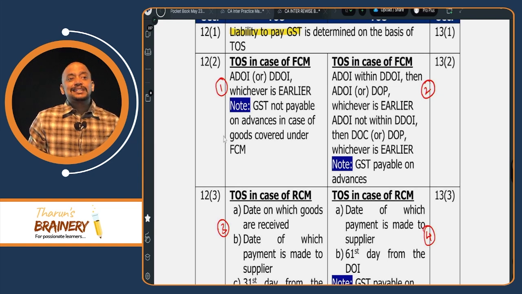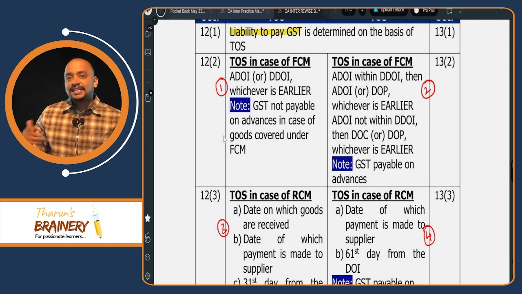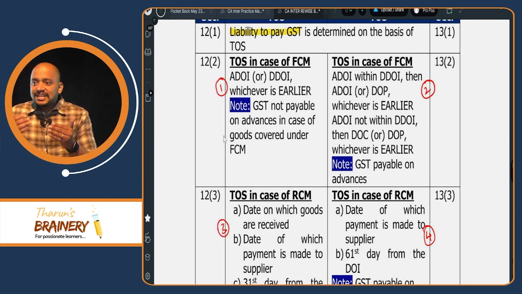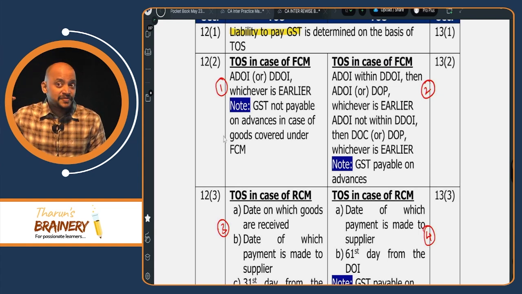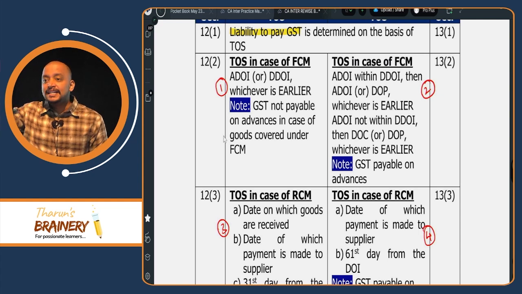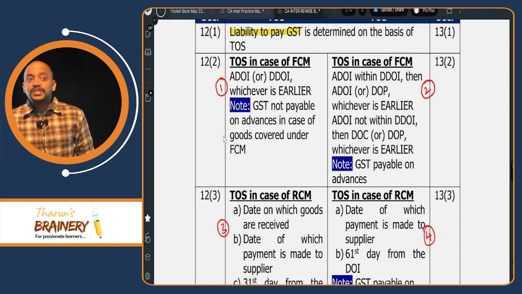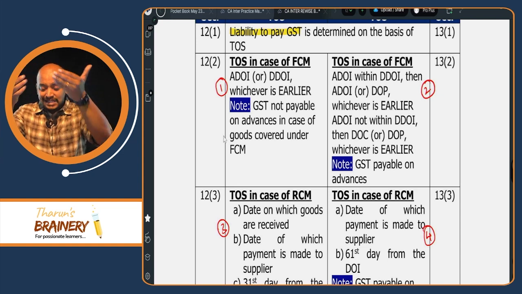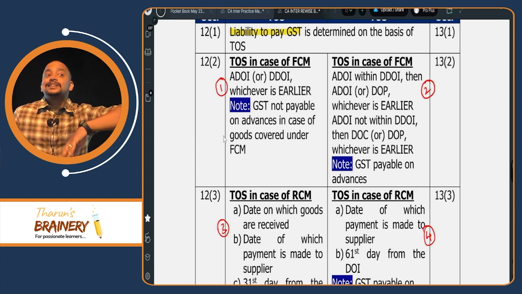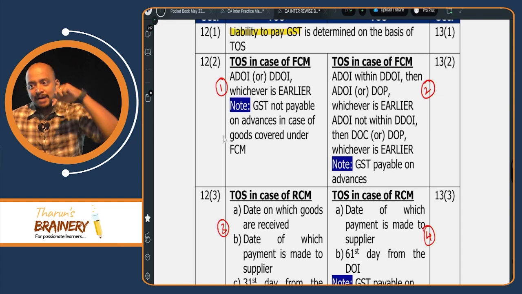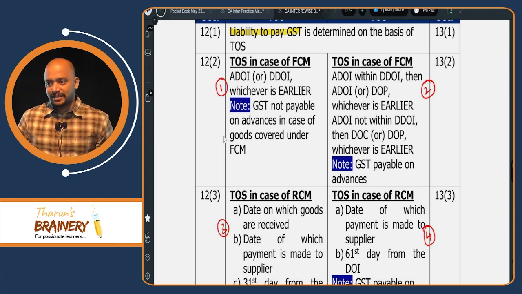Then whether GST payable on advances in case of goods in this case? No. Why? Because say for example, March month we received the advance, but invoice we are raising in April. So what is the time of supply? April. Invoice only. Is date of payment given there? No. Which means that if the payment is received in March month, but invoice is raised in April month, we need to pay GST for April month only, not in March month. Means no GST on advances. GST not payable on advances.